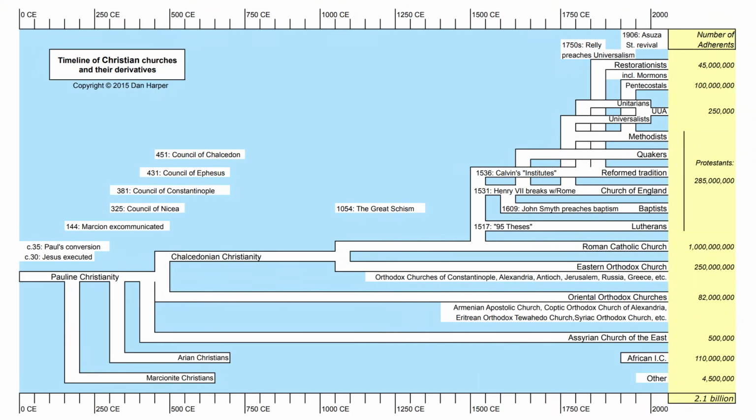I found this chart made by a Unitarian Universalist to be interesting. They show a two-way split at Chalcedon, as well as the East-West Schism, but they also show Pentecostals coming exclusively from Methodists, and Restorationists, including Mormons, coming out of the Reformed tradition, which are problematic claims.